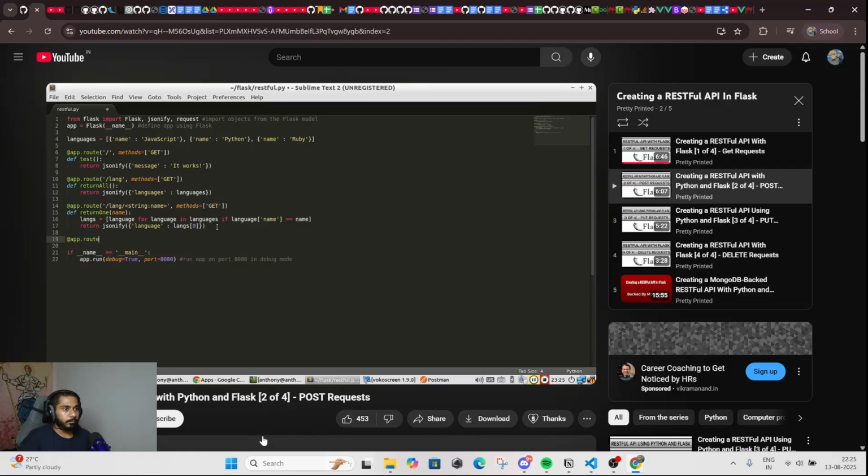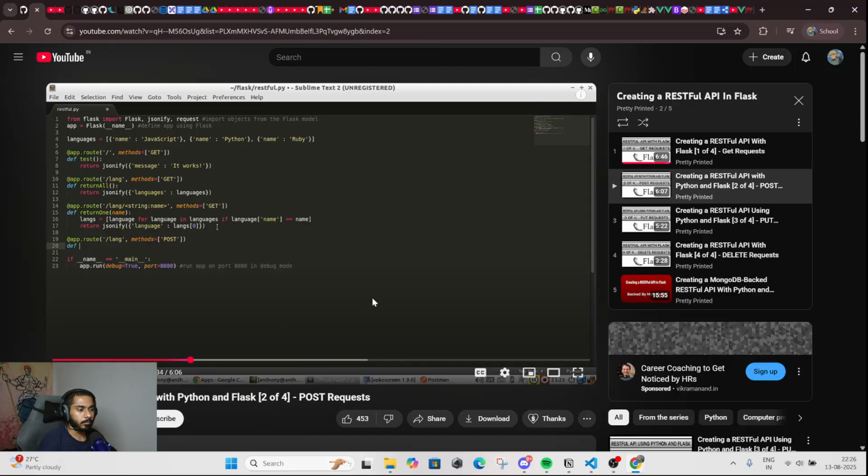So we have to start off with app.route, and we're going to use the same endpoint as before, but the only difference will be the method will change. Instead of a GET, it will be a POST request. And with this POST request, we're going to add to our list of dictionaries. In a real application, you would probably update